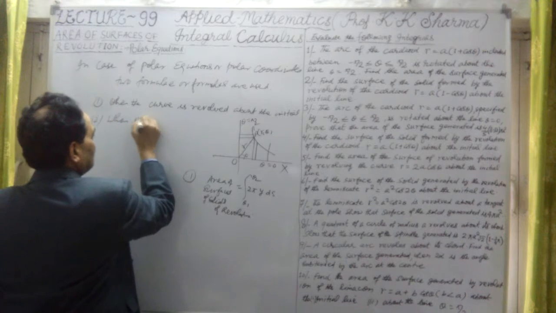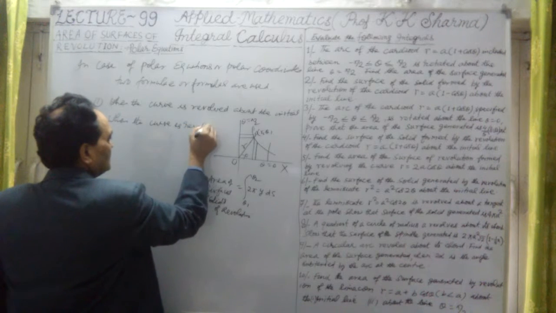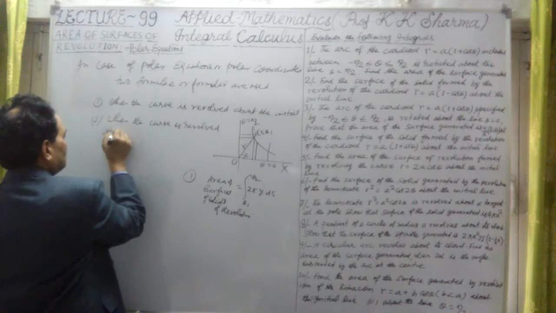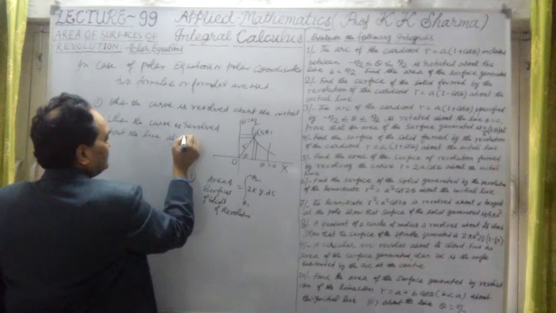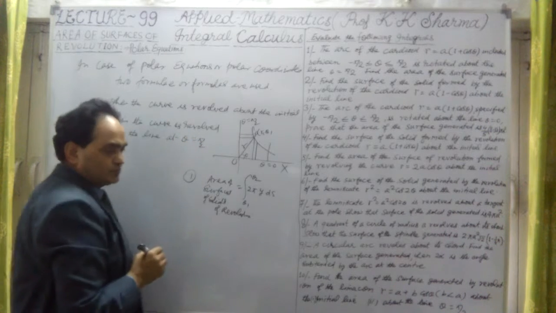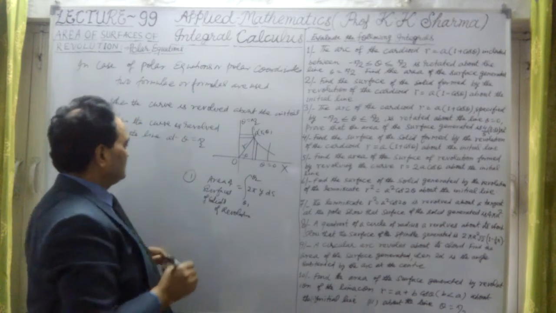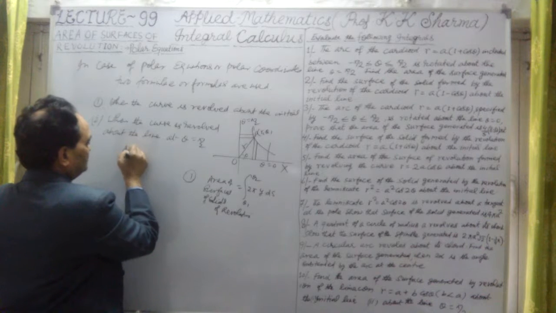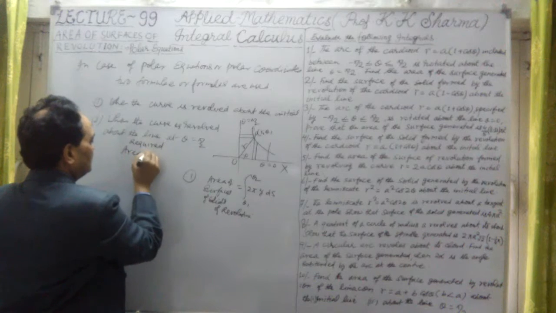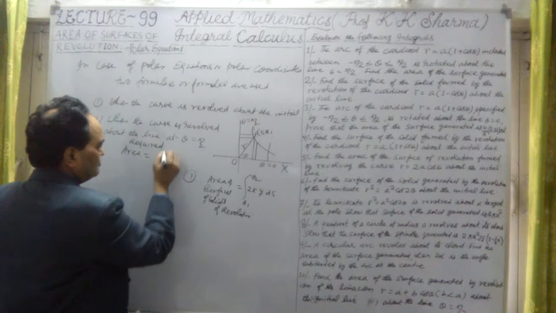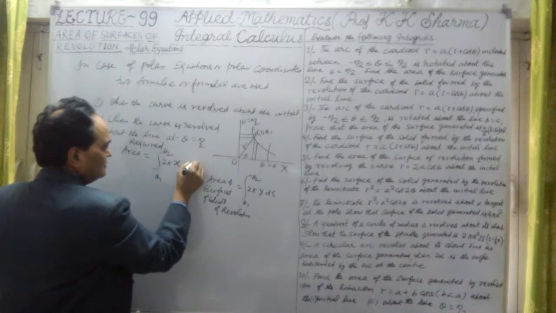When the curve is revolved about the line at theta equal to pi by 2, which is perpendicular to the initial line, the required area, again with limits theta 1 to theta 2, will be 2 pi into x into ds.